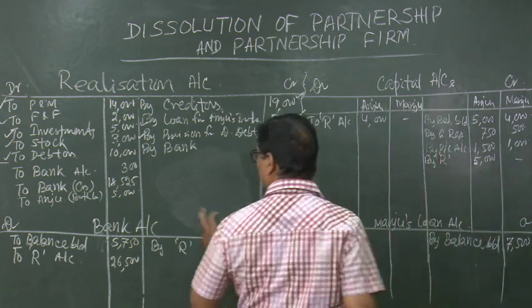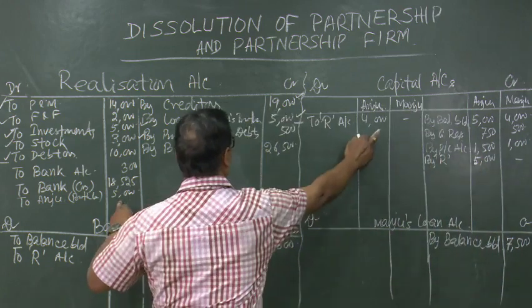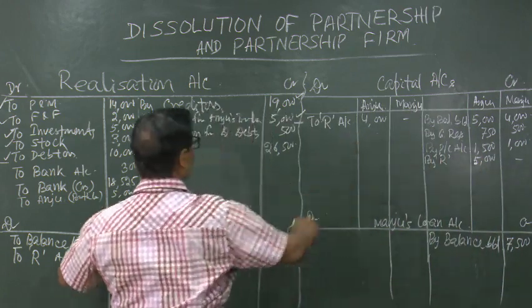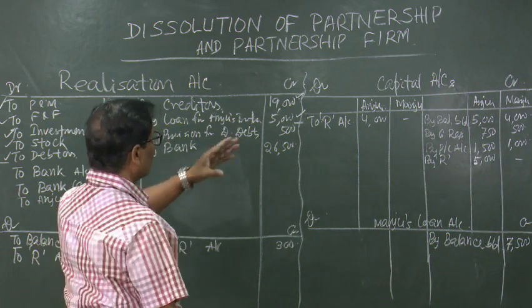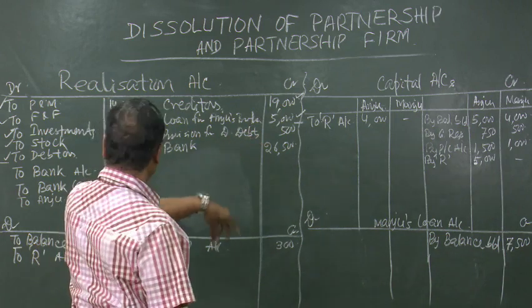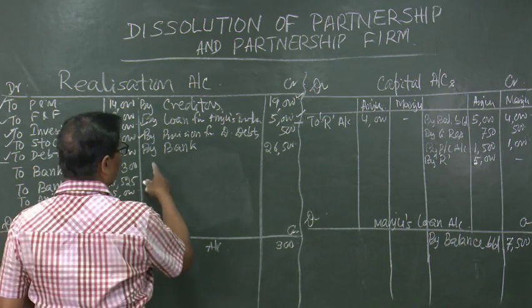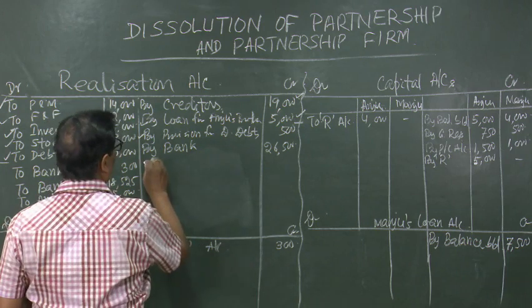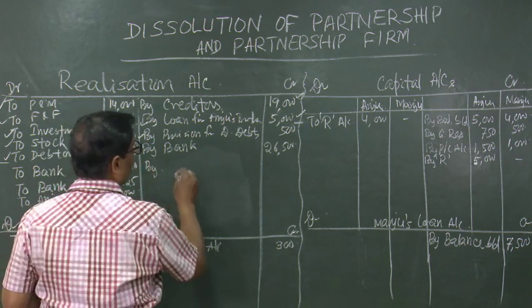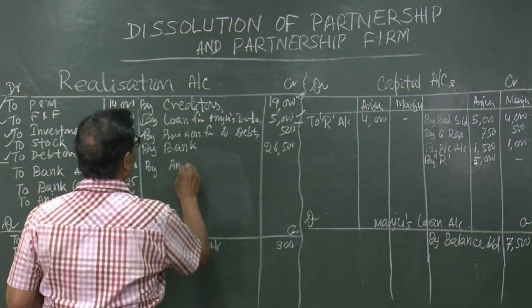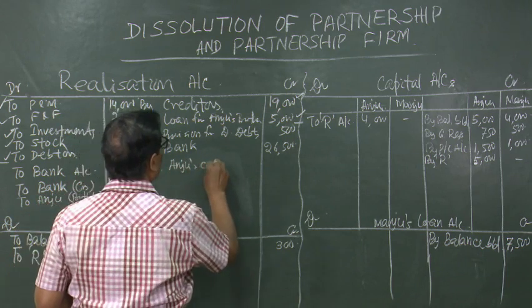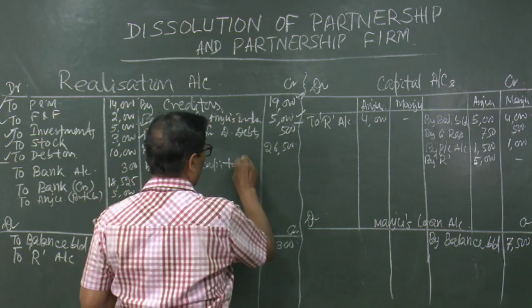This is 5,000, 5,000 and for this 4,000 we have also not taken realization account, capital account of Anju debited to realization account is created by Anju's capital 4,000.